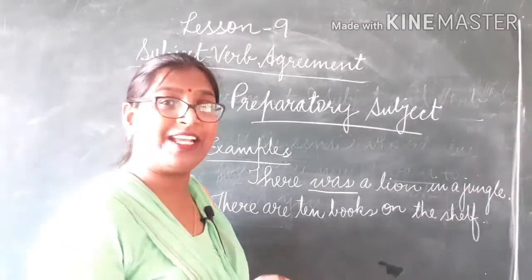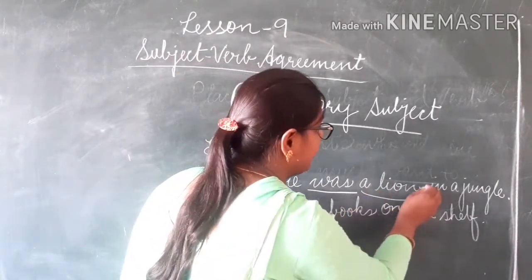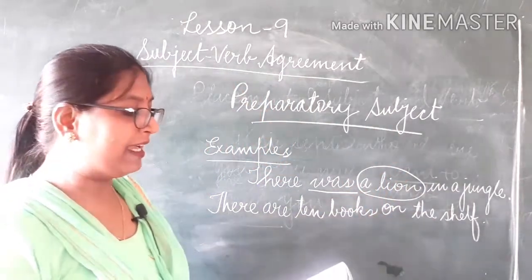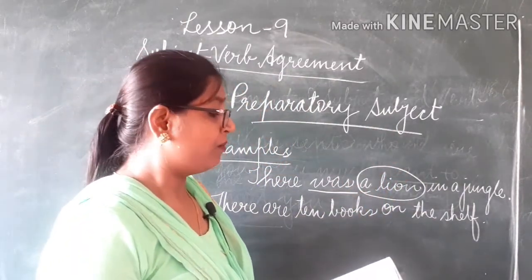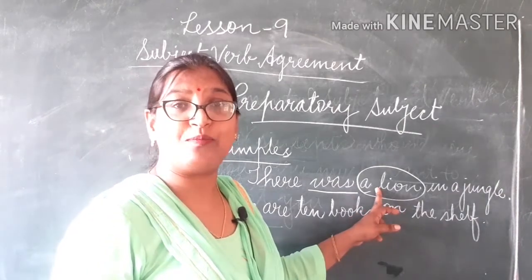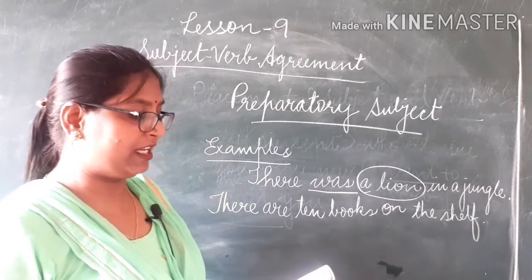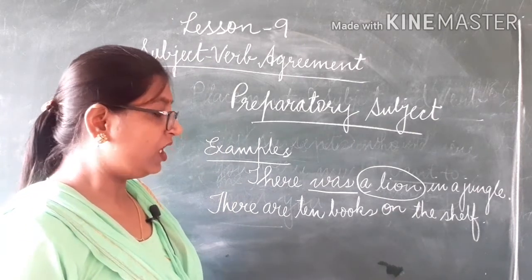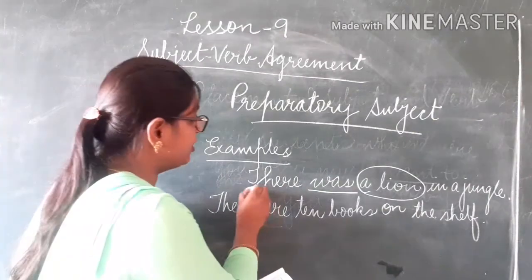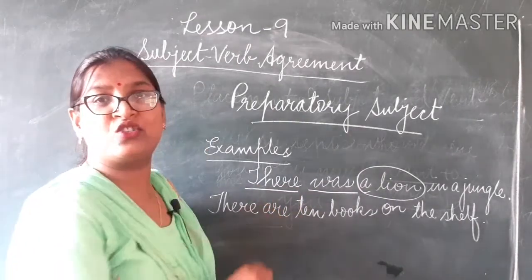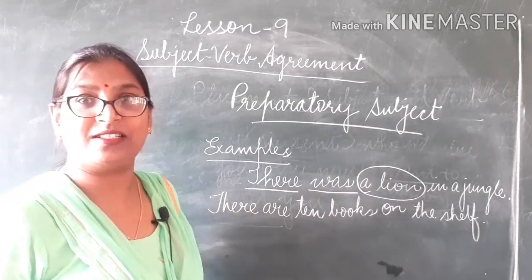A lion is placed. So, a lion is the main subject, the actual subject in this sentence. And the word there is the preparatory or introductory subject.